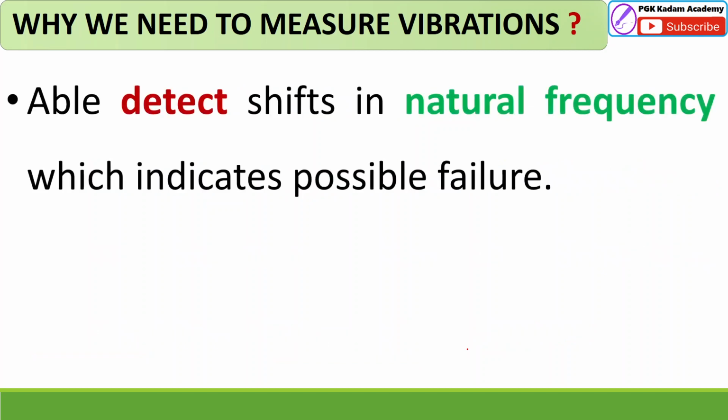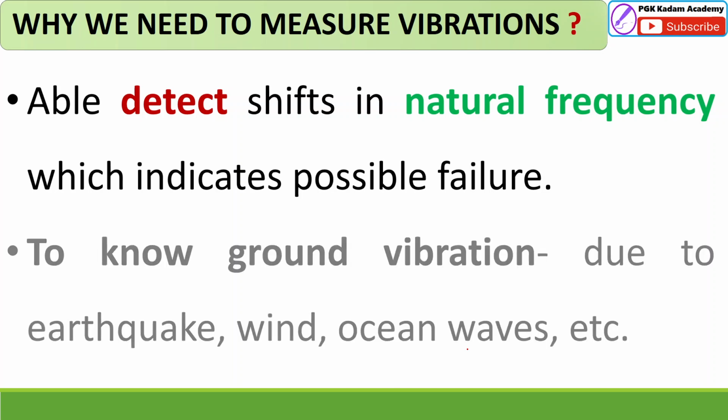And the next point I want to say is, to know the information of ground vibrations due to earthquakes, fluctuating wind velocities on structures or buildings, and random vibration due to ocean waves. It will detect the shift in the natural frequency, which indicates possible failures. So we have to know the ground vibration due to earthquake, wind, ocean waves, etc. Different kinds of natural sources are there.